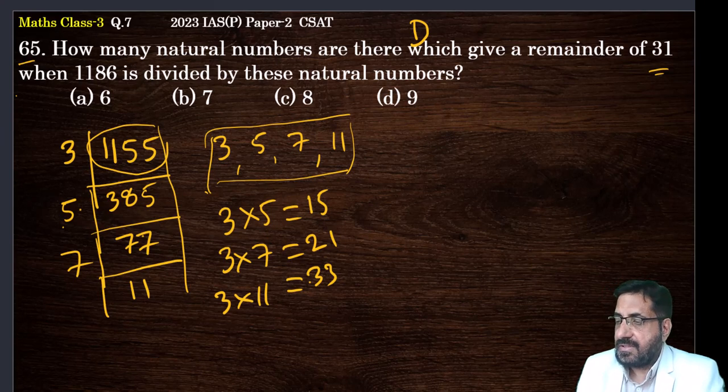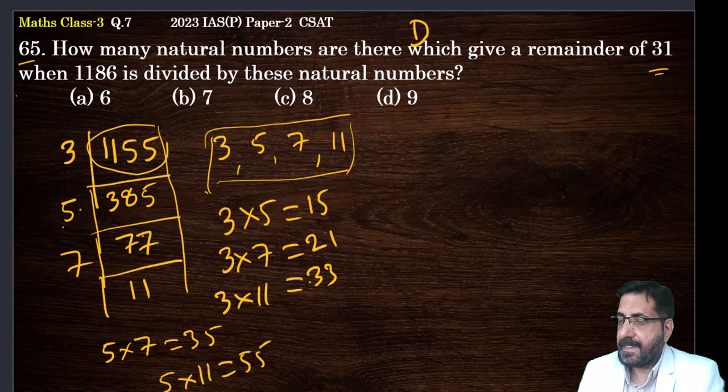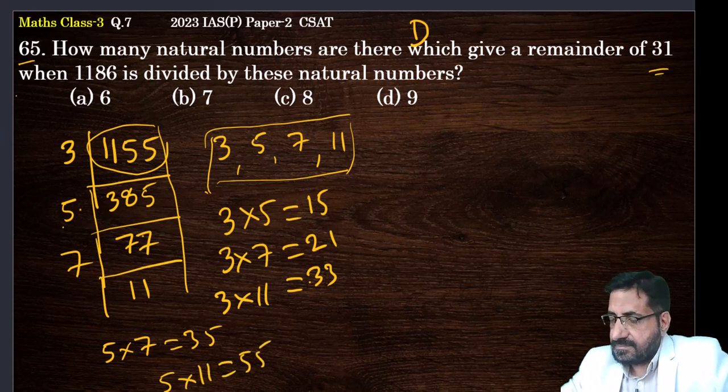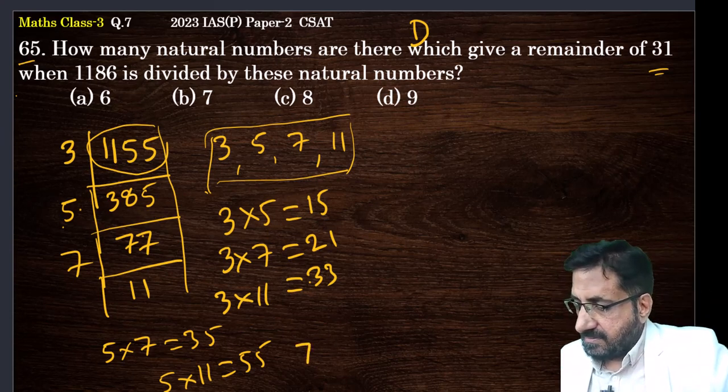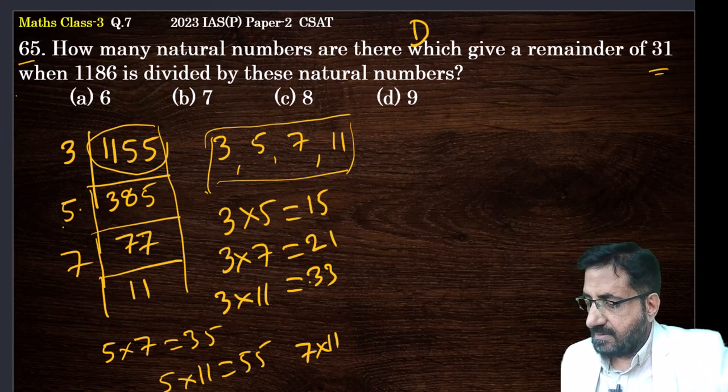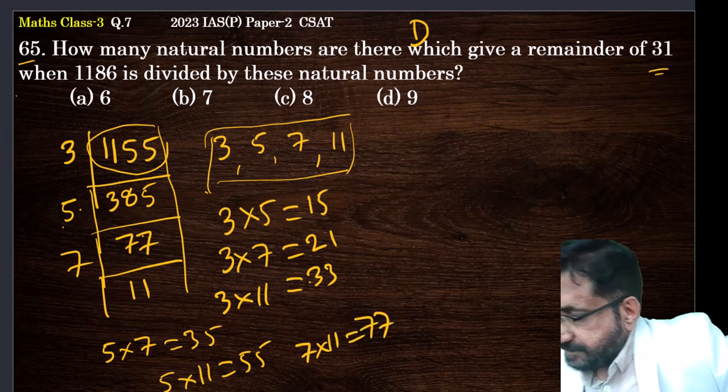Next what? 5 into 7, 35. Next what? 5 into 11, that is 55. Next what? 7 into 11, 77. What else?